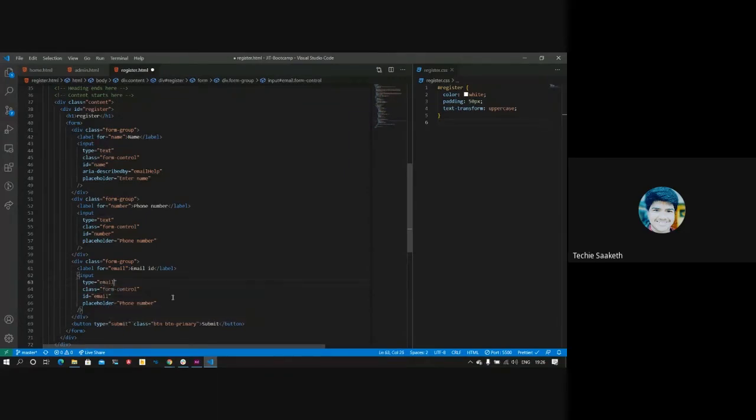I'll make this email, so that it does some validation before we submit. Just in case we write Saket instead of my complete email address, it will refuse to submit the content to our backend. So I'll set this attribute type to email. Then the placeholder should be email.